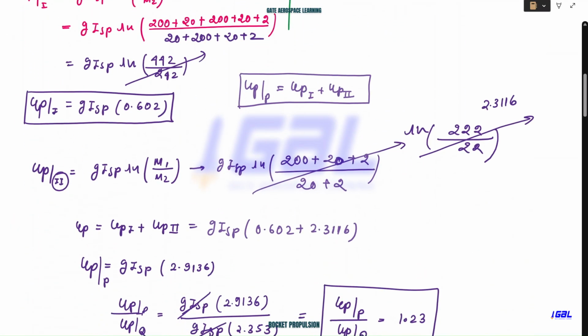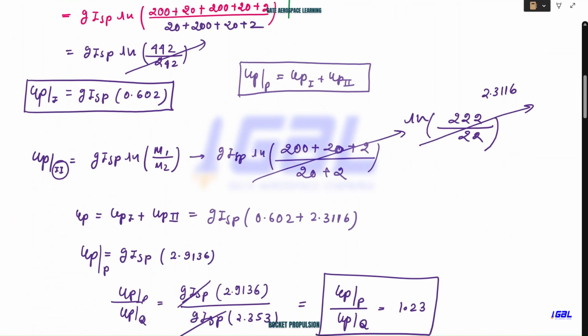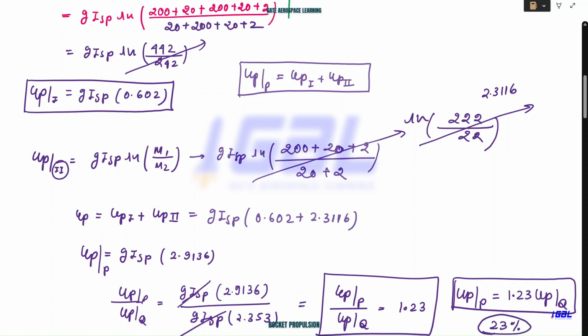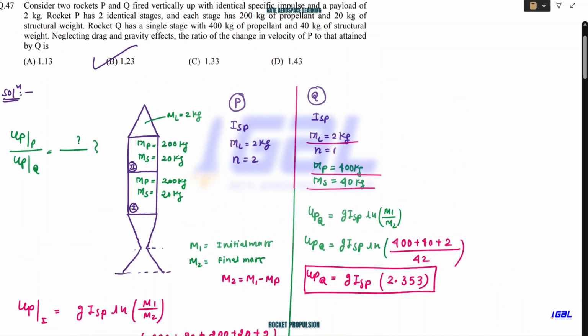That means what is this expression telling us? Your P rocket velocity is 1.23 times higher than the Q rocket velocity. That means you are getting 23% higher velocity when you are using the multi-staging rocket, still using the same value of masses. You can see the same value of propellant carried, the same value of payload carried, everything is the same.